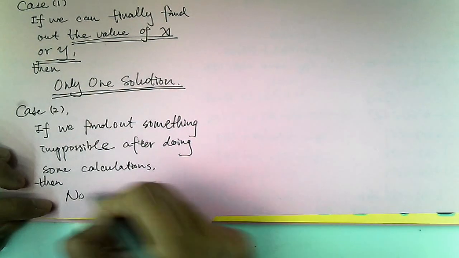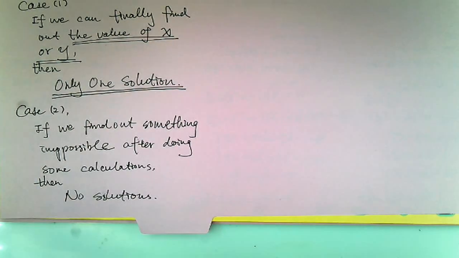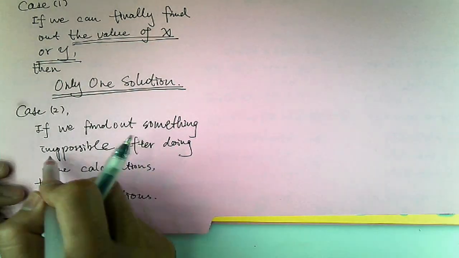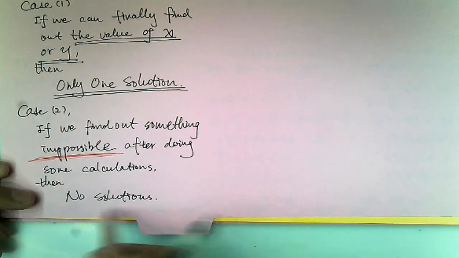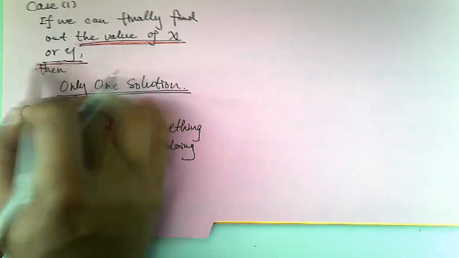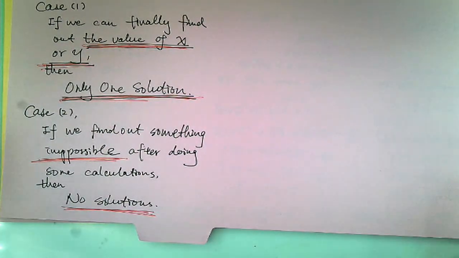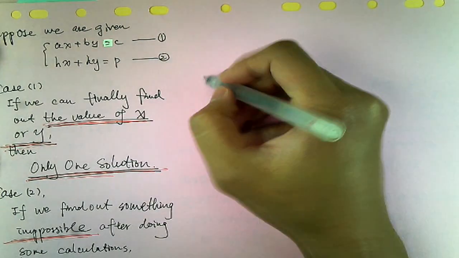No solutions. Here, when you find out something impossible, okay, then no solution. I'll change to use the red pen here, red color, then you can recognize it. Okay, so one more case, case 3.